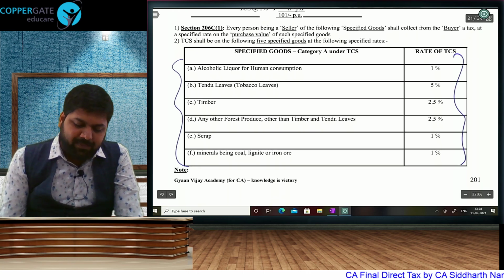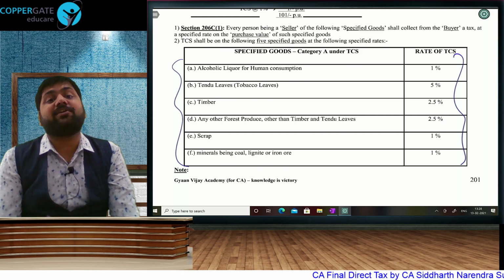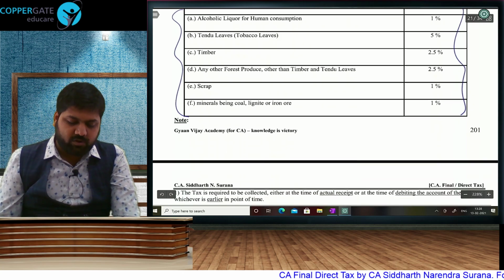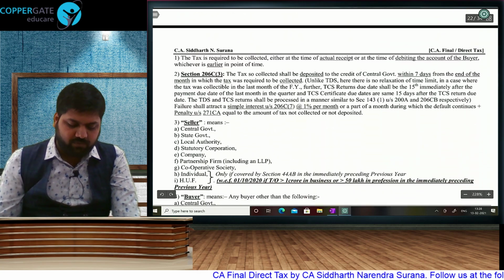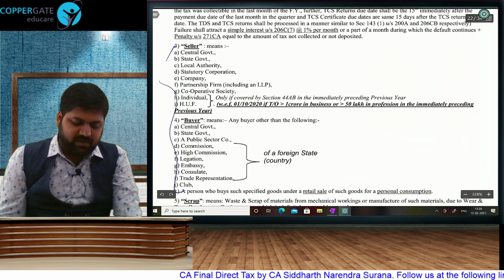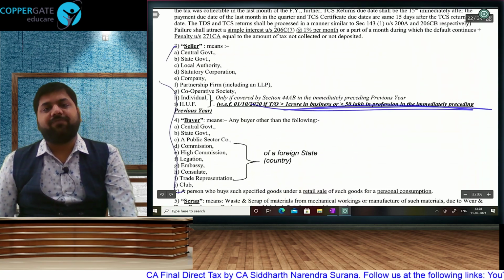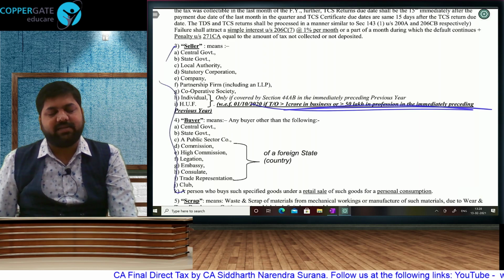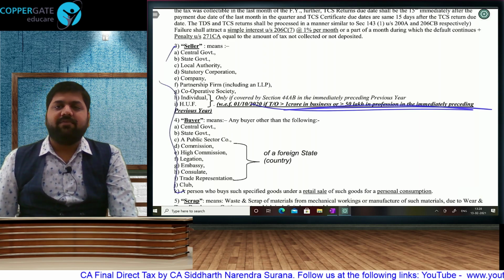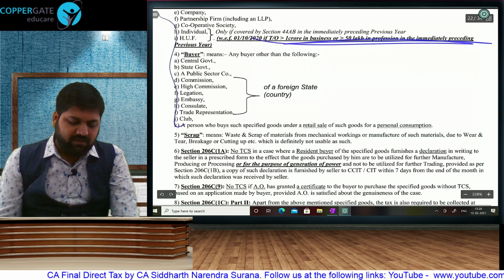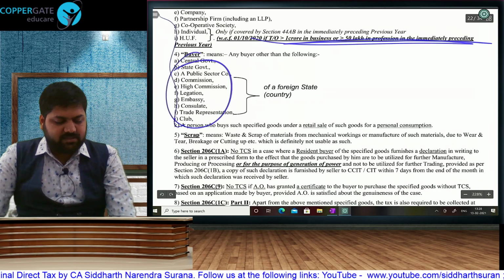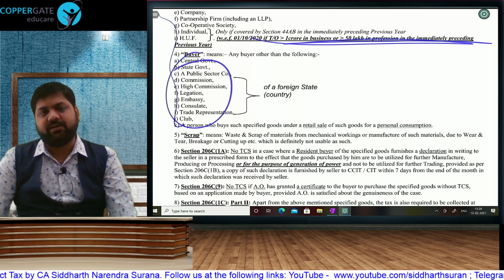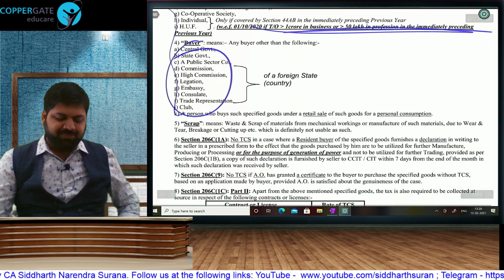Part 1 is only applicable if it is sold to a trader. So in retail sale, it is not going to be applicable. Selected products at the specified percentages which you will have to learn. Seller and buyer have been defined. Seller is the same as your hot favorite audit pair: if last year's turnover exceeded 1 crore, or 50 lakh for individual or HUF, otherwise all others will be covered. And buyer means all of them, but we will not collect TCS from central government, state government, embassy, commission, consulate, trade representation, club, or retail sale.